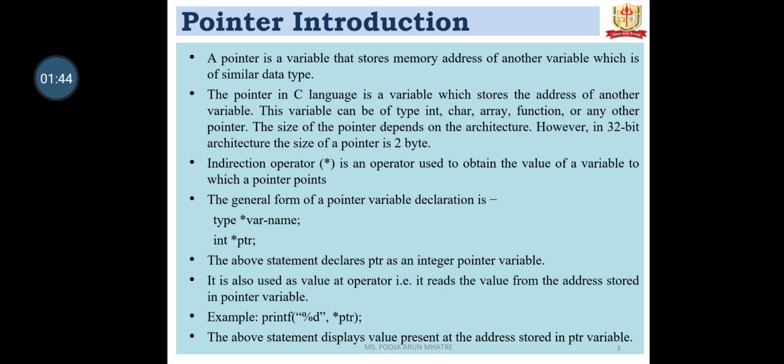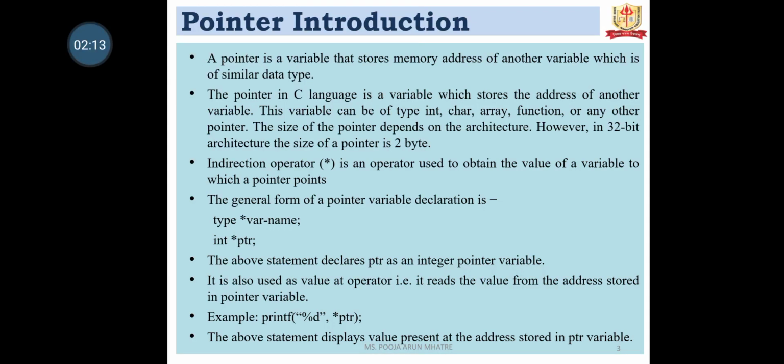It is also used as a value at operator, that is it reads the value from the address stored in the pointer variable. For example, printf("%d", *ptr), where %d is the format specifier of integer.